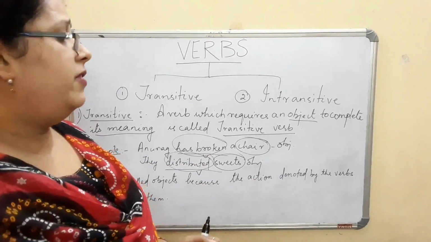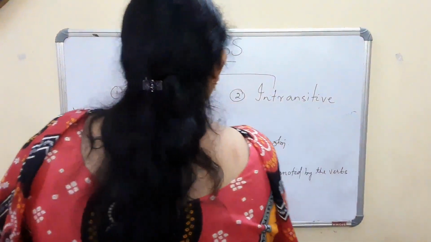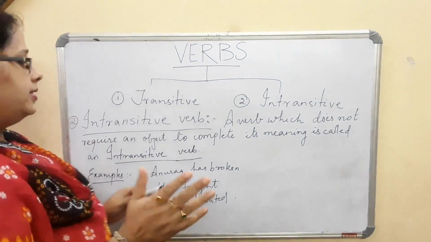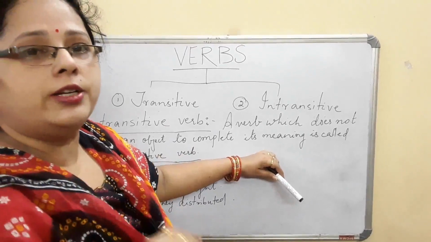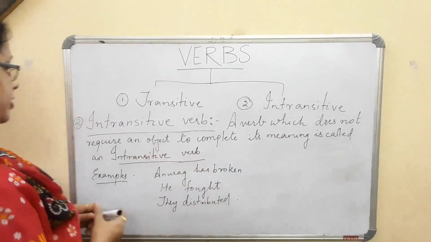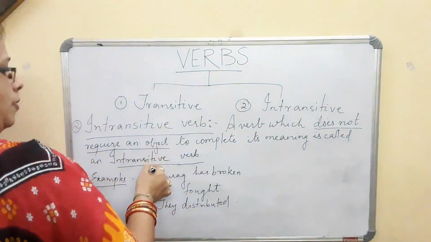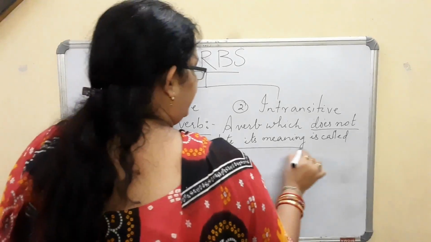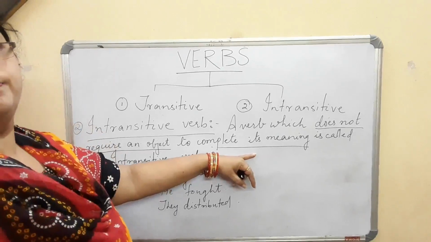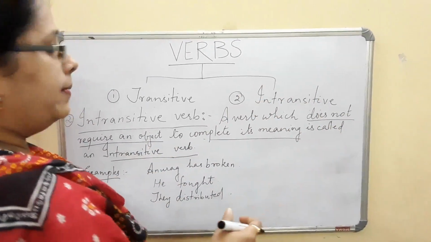Now just the opposite will be intransitive. Let us see what intransitive has to say. Now, intransitive verb. What is an intransitive verb? Since transitive said that it needs an object to give a complete meaning, an intransitive verb means a verb which does not require an object to complete its meaning. That means the sentence is in a complete mode itself. Sometimes we require some objects to give a complete meaning.